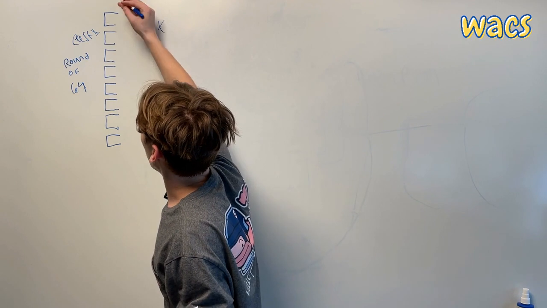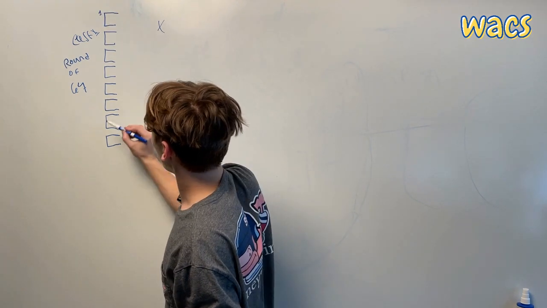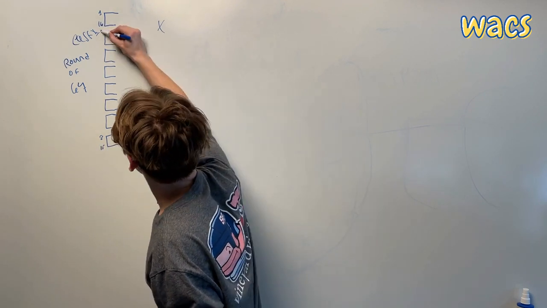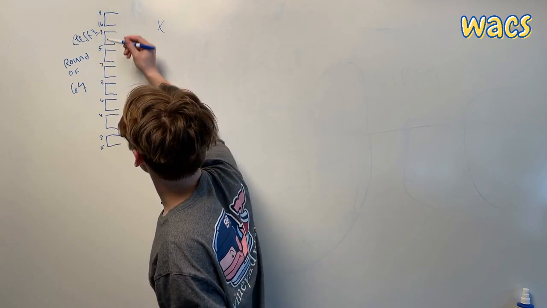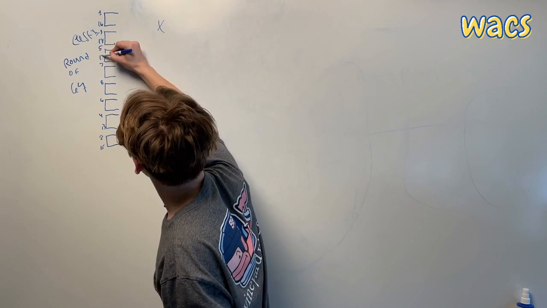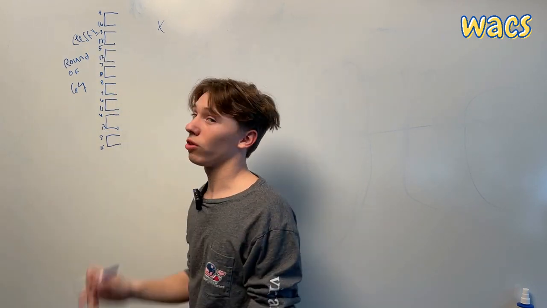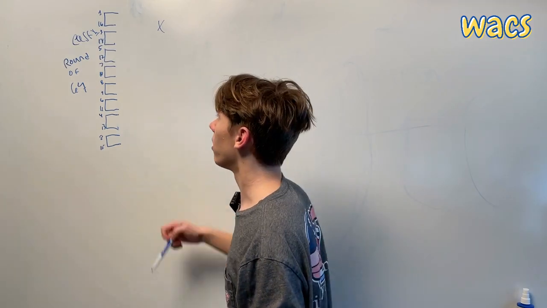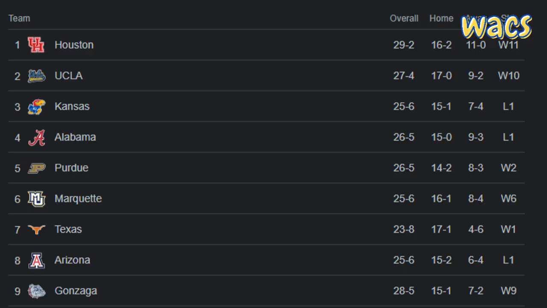Now, the first round starts off with the 1 seed, the 2 seed down here, the 16 seed, 15 seed, 3, 4, 5, 6, 7, 8, 14, 13, 12, and 9. Now, if you're wondering what those numbers are, those are the seeds. Those seeds are picked on Selection Sunday. Each team is ranked based off of their win percentages and what teams they've played. So, 1 seed this year most likely will be Houston. So, I'll use Houston as an example for my 1 seed.